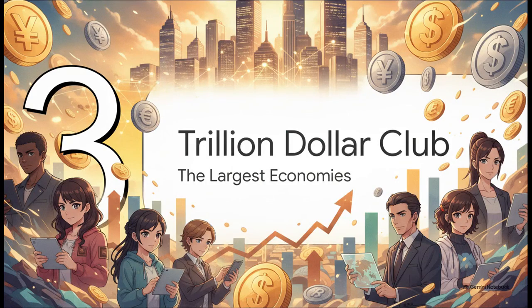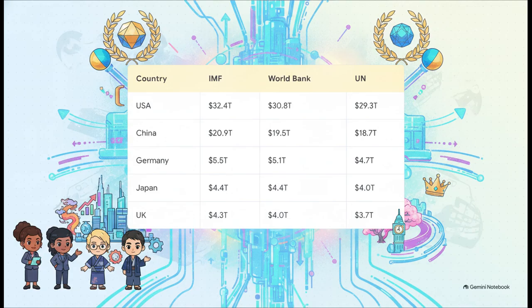All right, Section 3, the trillion-dollar club. This is what we've been waiting for. Looking at the top 5 economies across the IMF, the World Bank, and the United Nations, there is an absolute lockstep consensus in the hierarchy. The United States sits firmly in first place, projected by the IMF to hit over $32 trillion. China follows right behind in second at nearly $21 trillion. Then we have Germany, Japan, and the United Kingdom rounding out the top 5. It is incredibly rare for these 3 major financial institutions to agree so perfectly across all their complex models. And that tells us this current hierarchy is deeply, deeply entrenched.